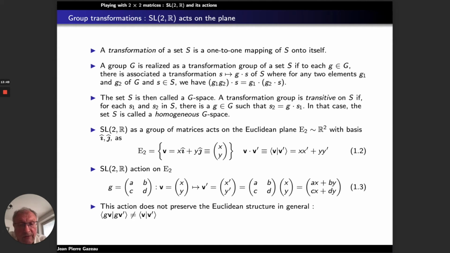That means the vector v prime with components x prime, y prime. The new components are given by the matrix composition law: ax plus by for x prime, and cx plus dy for y prime. Of course, this action does not preserve the Euclidean structure in general, except if G has specific properties.